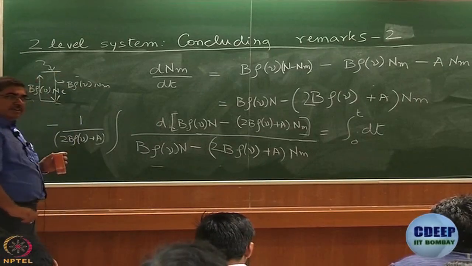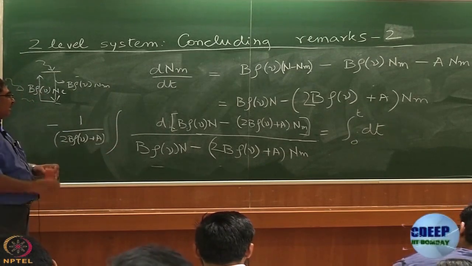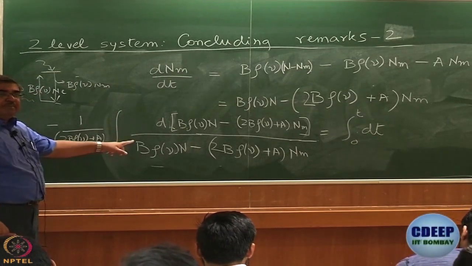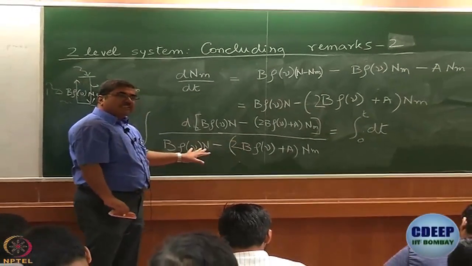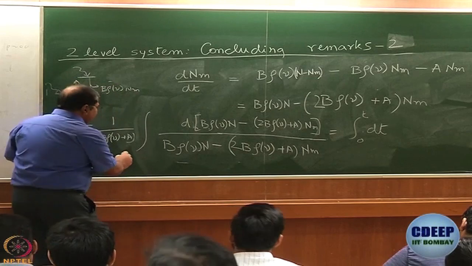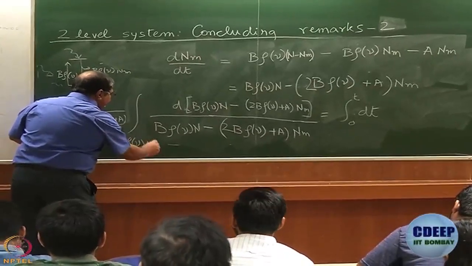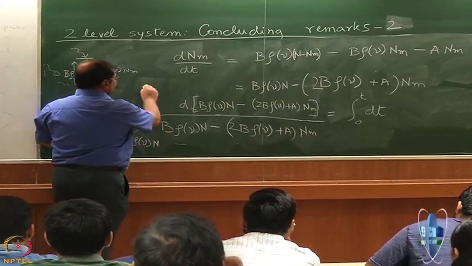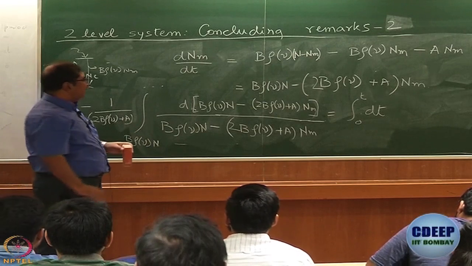Is that right? What are the limits? What are the limits of this function? At time t equal to 0, what is Nm? 0. So the second term vanishes, the first term persists, right? So the lower limit is B rho nu N and the upper limit is the whole thing. Okay, so far so good, not very difficult, I hope.